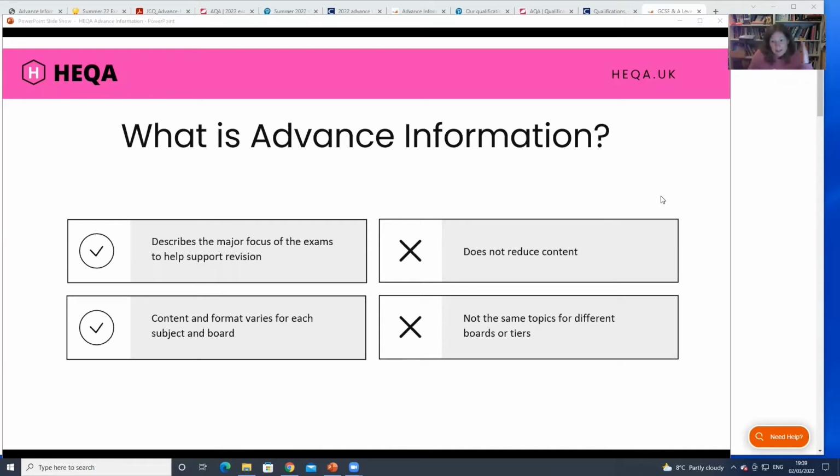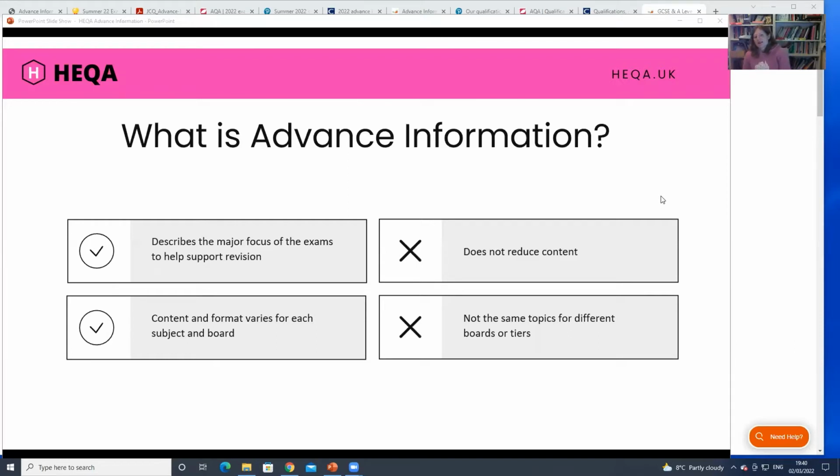So the advanced information, this is what came out onto the exam board websites a couple of weeks ago. And this is for every subject at A level and AS level, and the subjects at GCSE that didn't have any content taken out. So it was only GCSEs. A levels did not have any full-on content reductions. Sometimes they had a little bit of coursework that was easier to do, but they didn't have any whole areas taken out. So advanced information is for everything that has the full level of content for this summer.